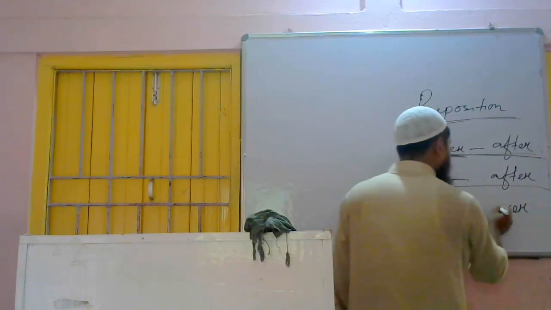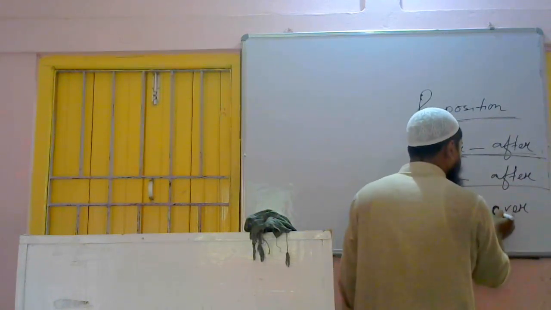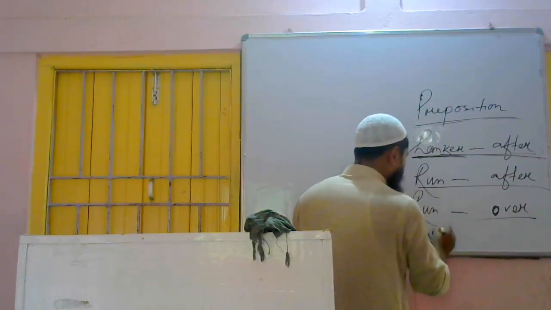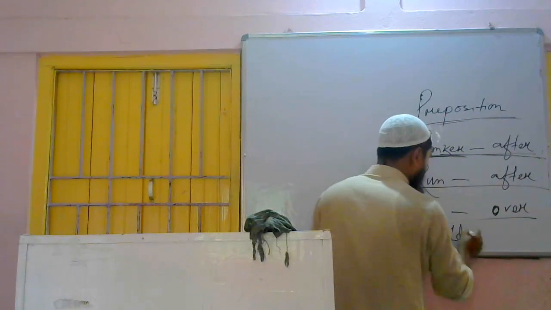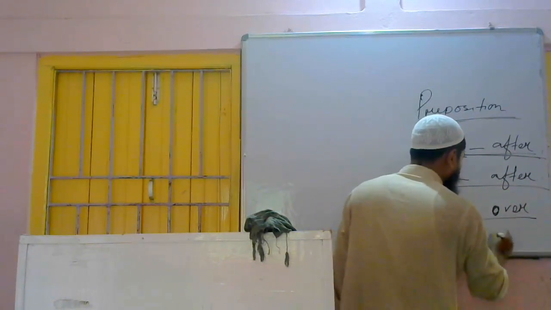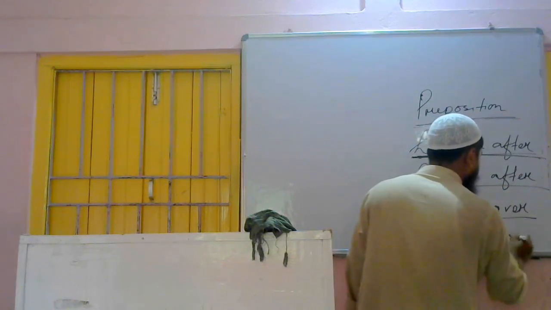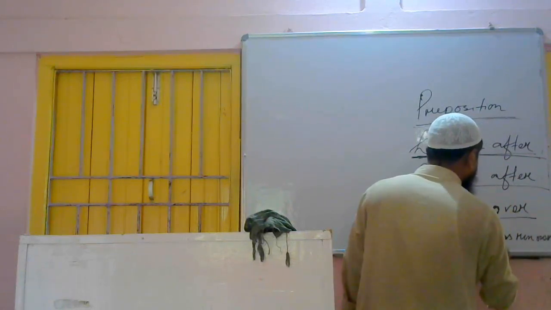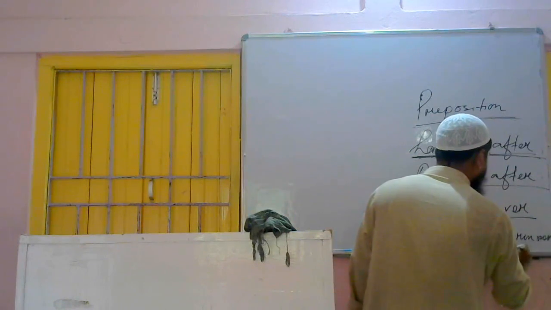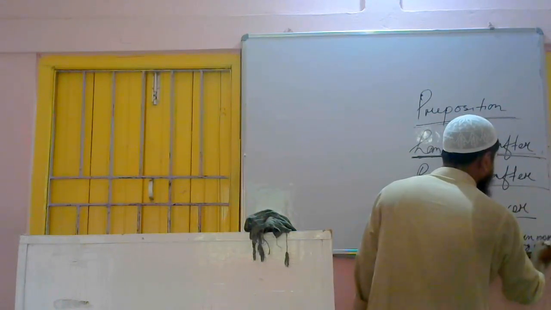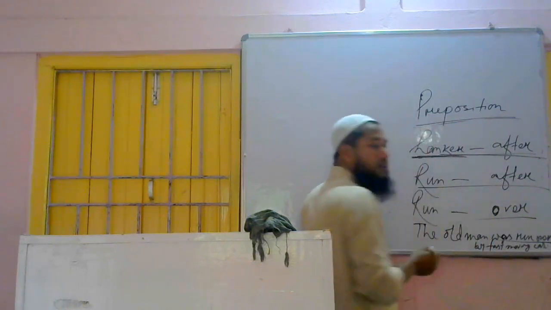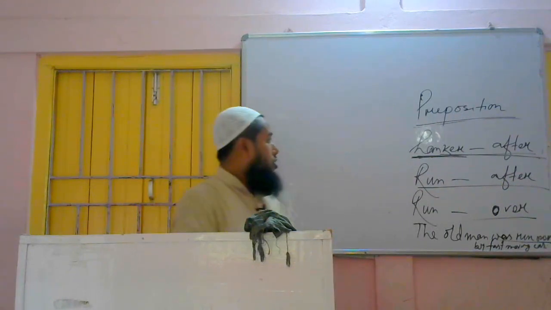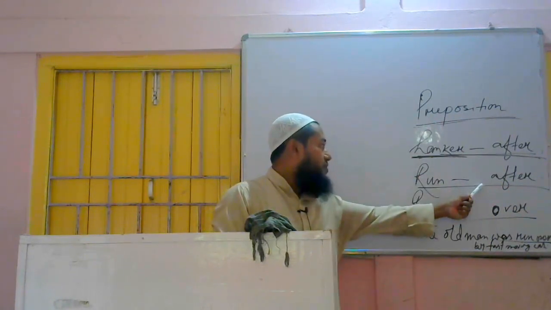Run over means what? Accident. That means something is abolished, demolished by any other thing. Then we have to use run over. The old man was run over by a fast moving car. It means the old man was killed, demolished by a fast moving car. So with hanker always after; with run we can use after on the basis of the meaning.